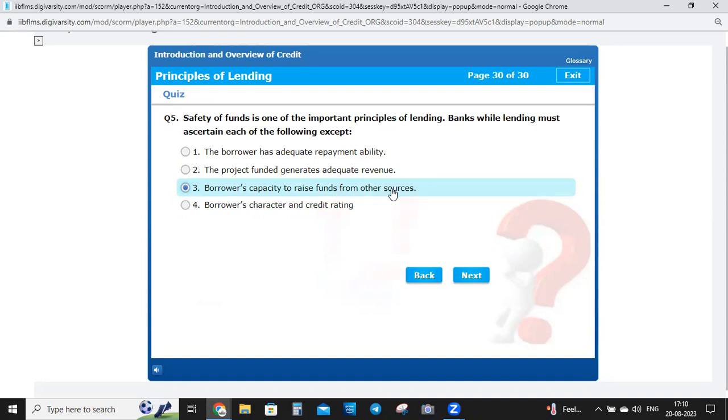So it is not important whether the borrower is able to raise funds from other sources. Okay, so other points are important for safety of funds, that is, the borrower has adequate repayment ability.